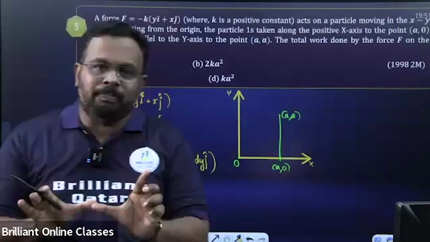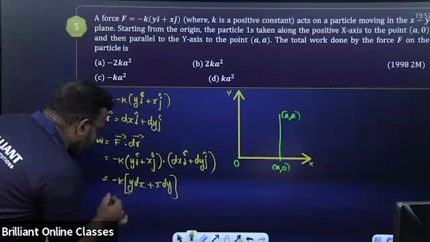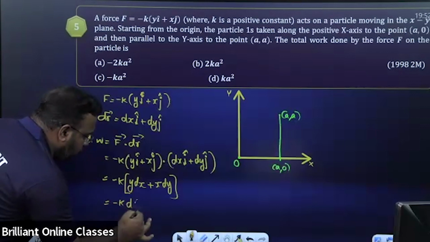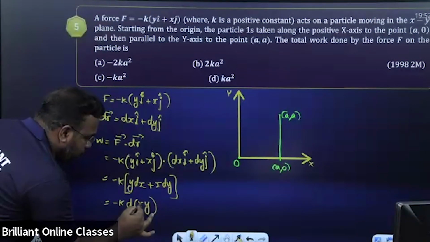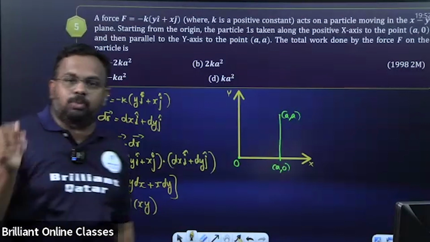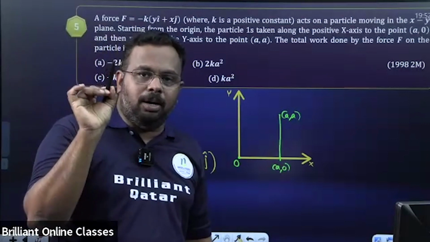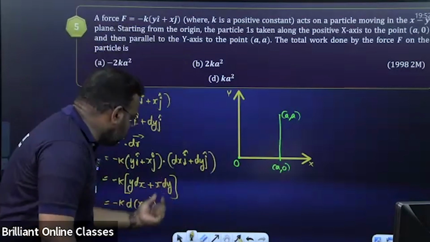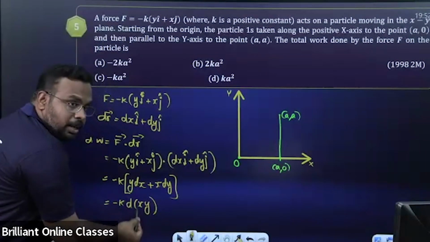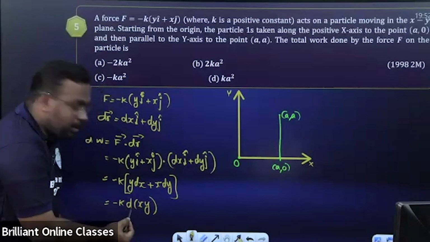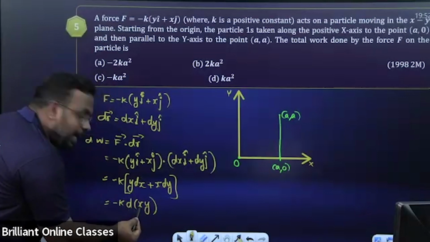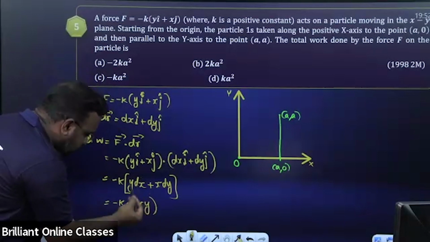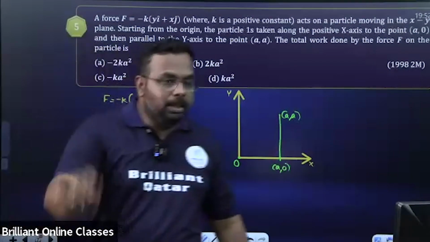What is y dx plus x dy actually? You can write it as minus k into derivative of xy. Here x is a function, y is a function. So hope you remember the product rule in differentiation. If there are two functions, the derivative is first function into derivative of the second, plus second function y into derivative of x. Is that clear?